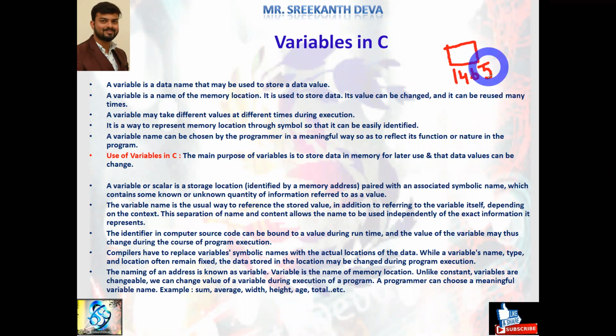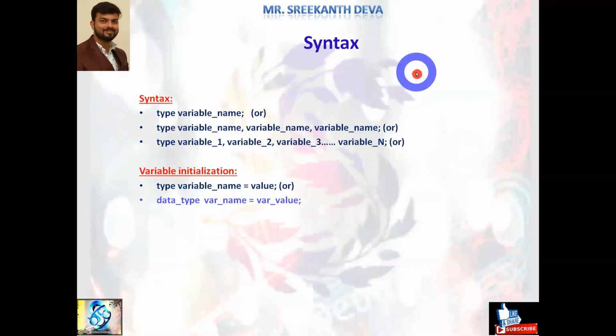This address is not constant. Based on the memory allocated, that address is also allocated at runtime. Here I'm going to allocate some address with a name, and I try to give some meaningful name, right? The name of the memory block represents what? Variable. A variable is a name of the memory location. It is used to store data. That data represents what type of data? We'll discuss that in data types in C programming. That also comes under tokens in the C language. Okay, clear? Yes, so this is about variables in C language.